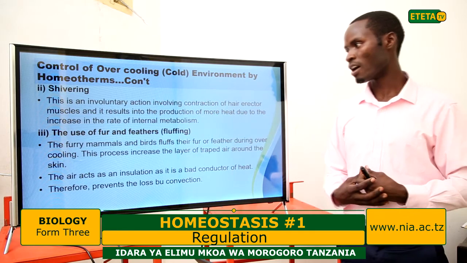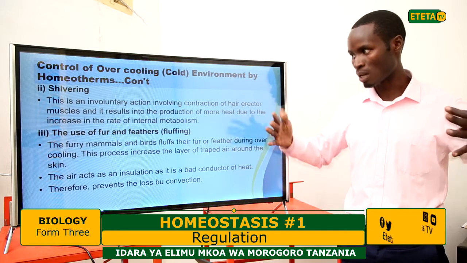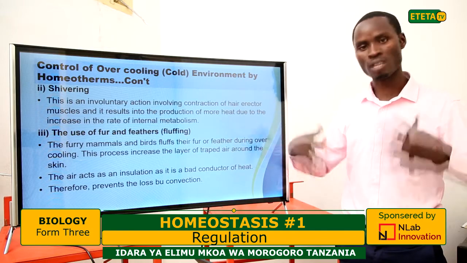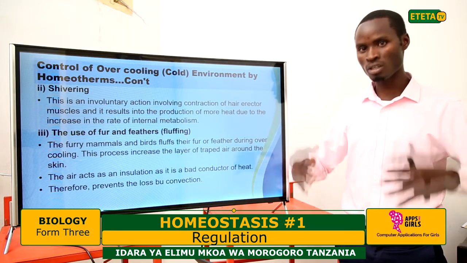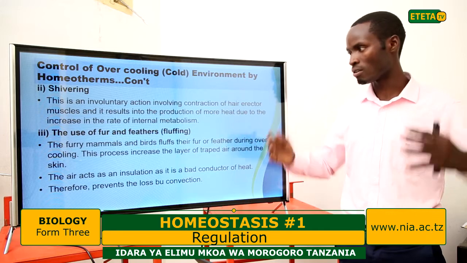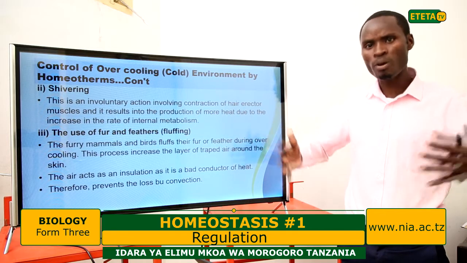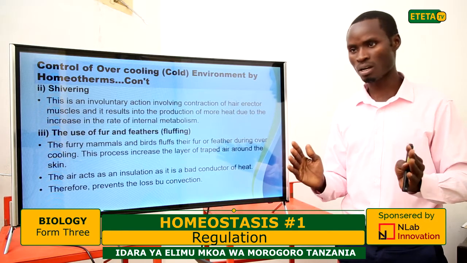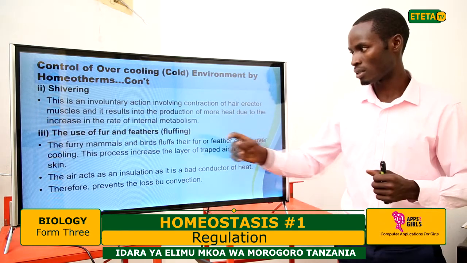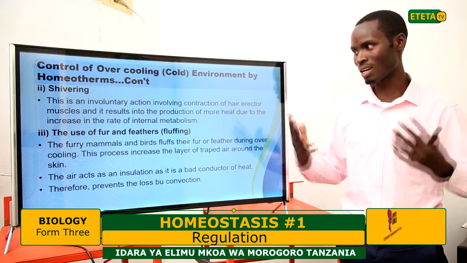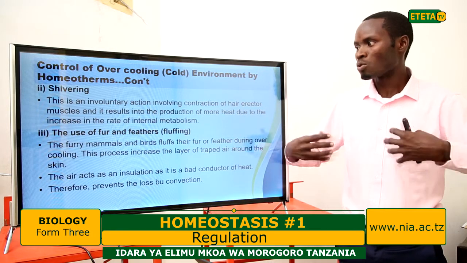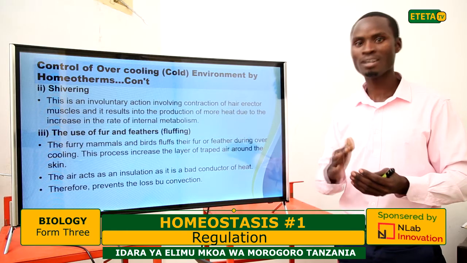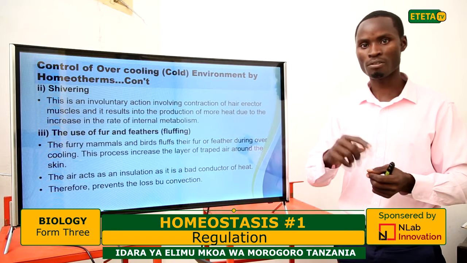Again, the use of fur and feathers, or fluffing. Some animals will tend to fluff their feathers, their wings, like some birds. You will find them during an overcooling environment. They fluff their wings all the time. That is a way of collecting air in their fur. Even in some cattle, you find them raising their fur so as to trap air around them and act as a thin layer to protect heat escaping from the body.